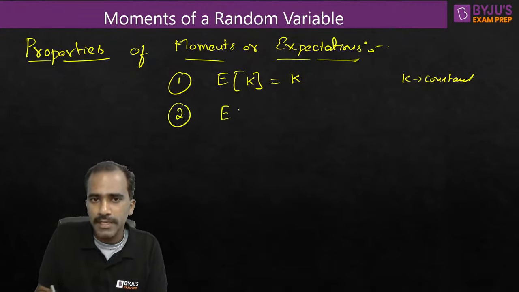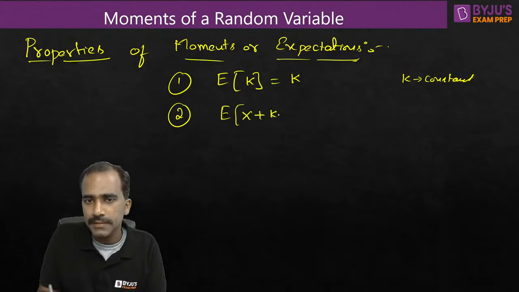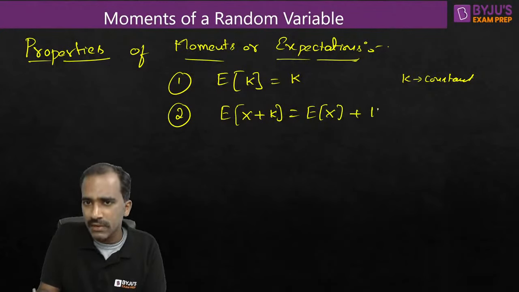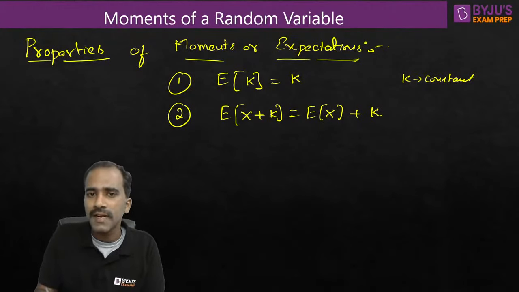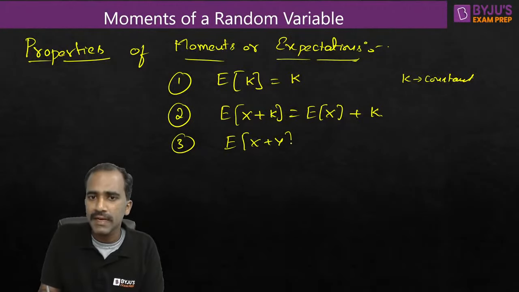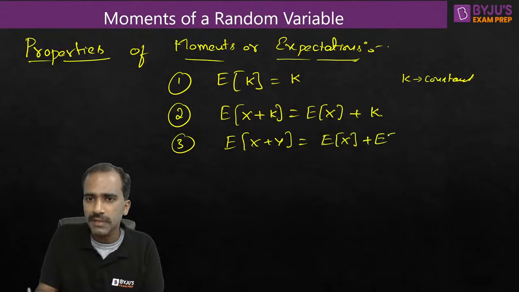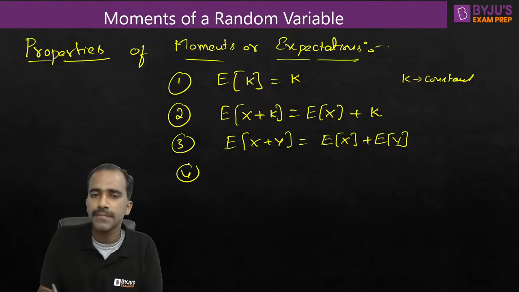Okay, next, expectation of a random variable plus a constant. You can write it as expectation of x plus expectation of k. Expectation of k is k only. So if you add a random variable with a constant, you can separate it into two parts. Similarly, if there are two random variables x and y and they are being added, yes, you can write them separately: expectation of x plus expectation of y. Same thing I'm doing here, but k is not a random variable, k is a constant. That's why expectation of k has become k.